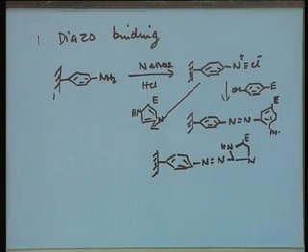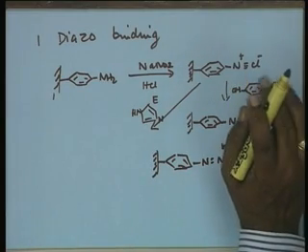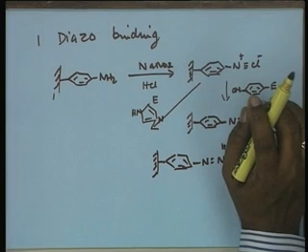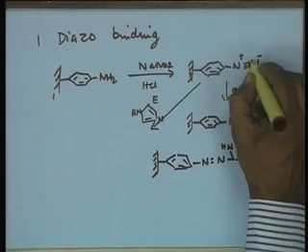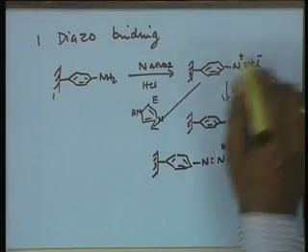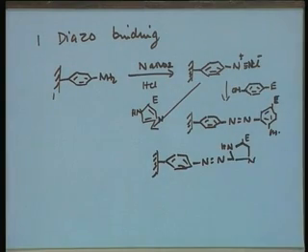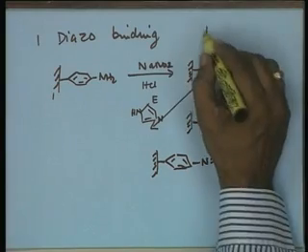Diazoline, this is a diazoline derivative. No, sorry, this is NCl. No, I think this is N triple bond NCl. There is already an N there, right? And a diazoline derivative will have N triple bond N.